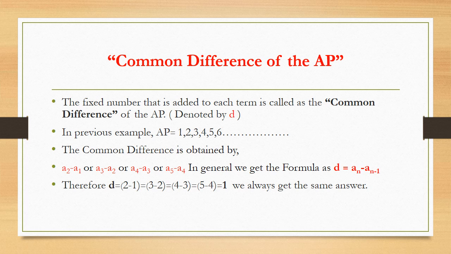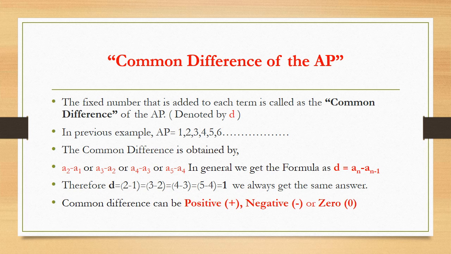Therefore, let us see in our example D equal to A2 minus A1 we are considering, that is 2 minus 1. We are getting answer as 1. Similarly, if I consider A3 minus A2, that is 3 minus 2, that is also 1. Similarly, A4 minus A3, that is 4 minus 3. Again I am getting the same answer as 1. Hence, when we take the common difference of an AP, we always get the same answer.